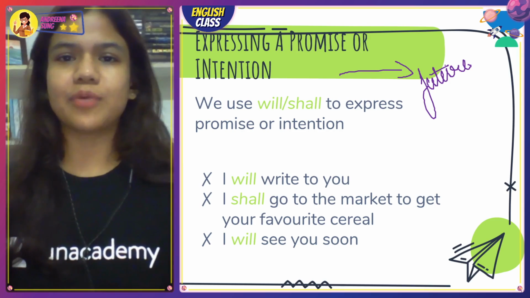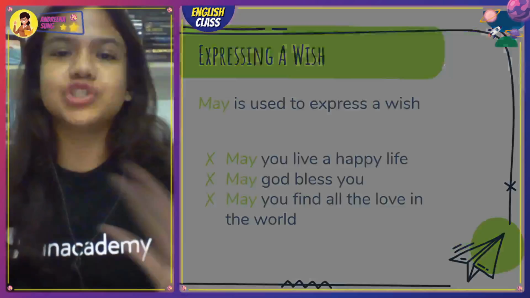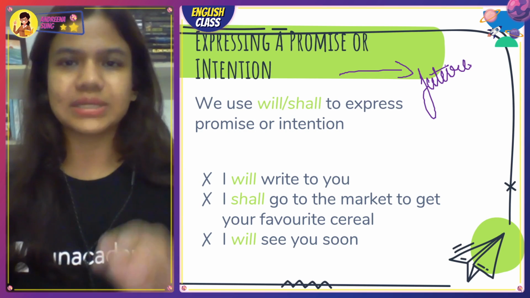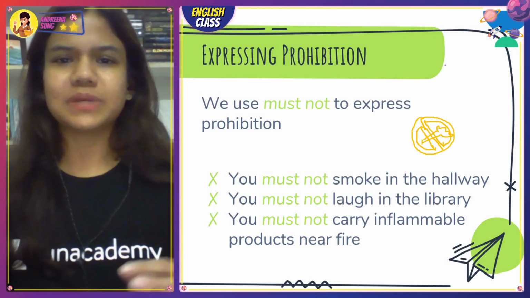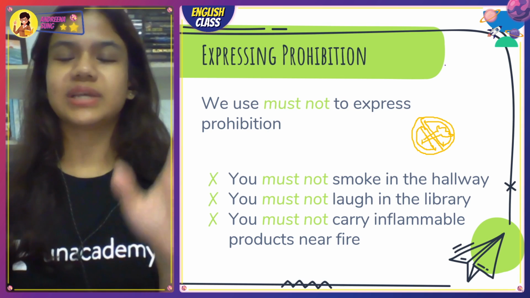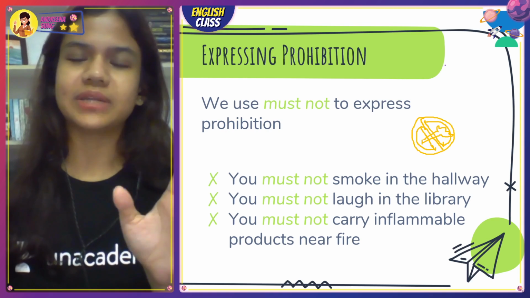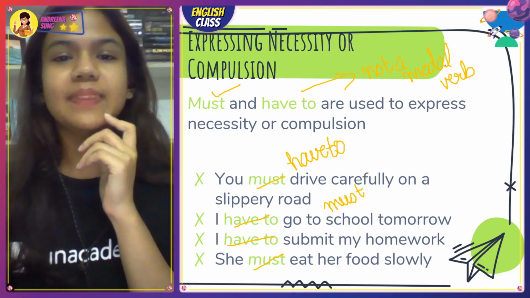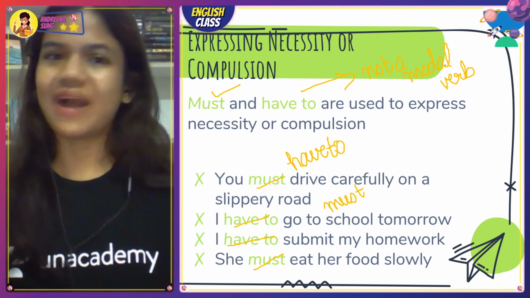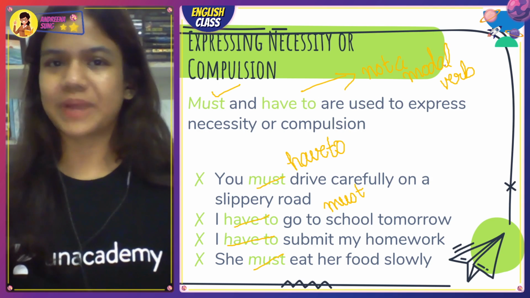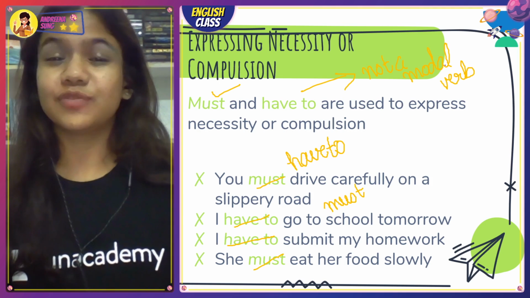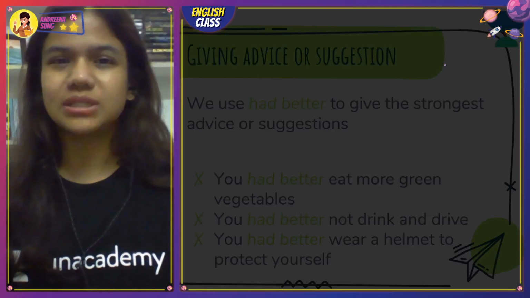So quick recap before we move on to expressing a wish. Let's quickly recap what we have done so far. We will do a summary also, right? Expressing prohibition, you must not do this. You must not ignore the questions that I will discuss with you just in a bit, right? Must not. Then we have expressing necessity or compulsion. You must do this. You have to do this, right? You have to do those practice questions. You must do those practice questions because grammar is like math. If you're not practicing, you're not going to become good at it.